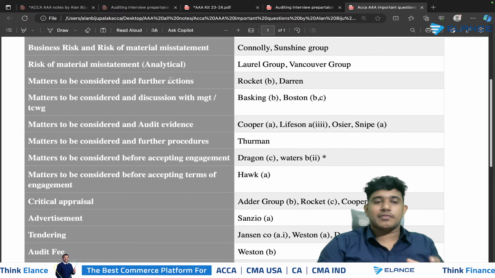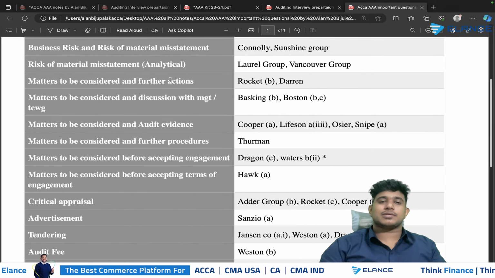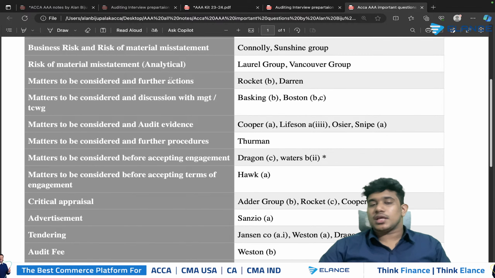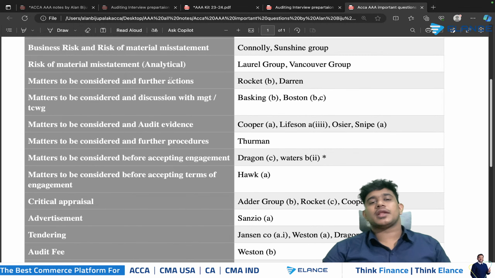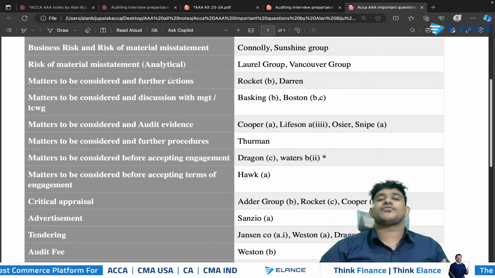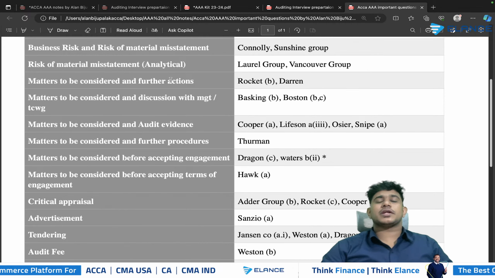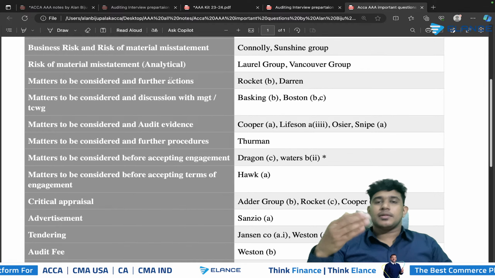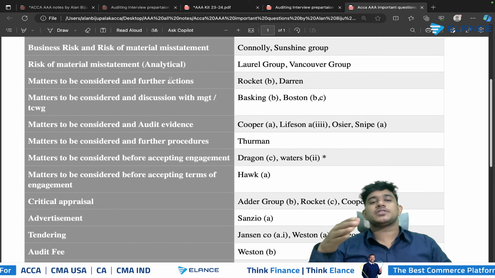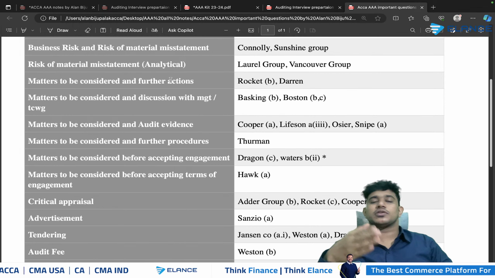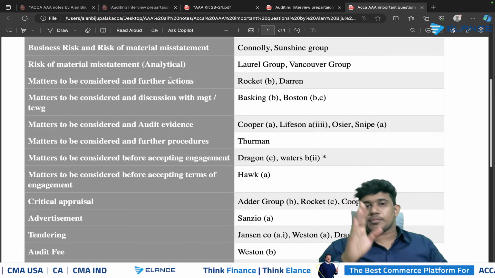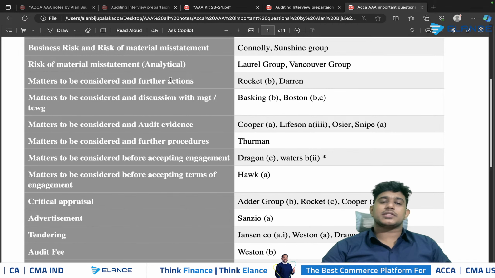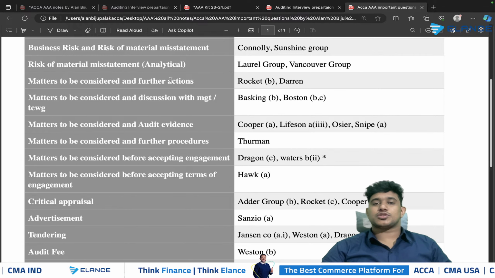So make sure that you are familiar with each one of these requirements. Practice as many questions as possible, and focus on the requirement part, because if you misunderstand the requirement and write further actions instead of further procedure, you will not get any marks. When it comes to further procedure, they are demanding that you give the audit procedures, and when it comes to further actions, they are demanding the step-by-step procedure by which the auditor will perform his further actions. So both of the answers are entirely different. So make sure that you are giving the answer purely based on the scenario. This is what you need to consider while giving answers in relation to matters to be considered.